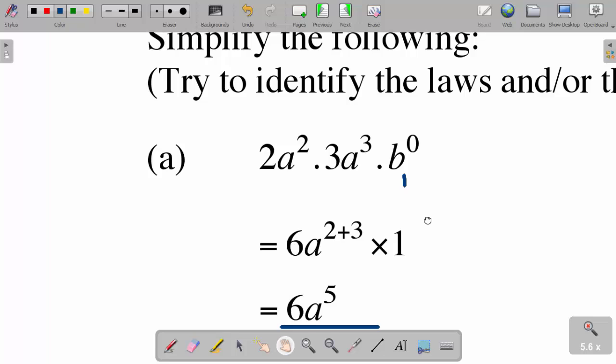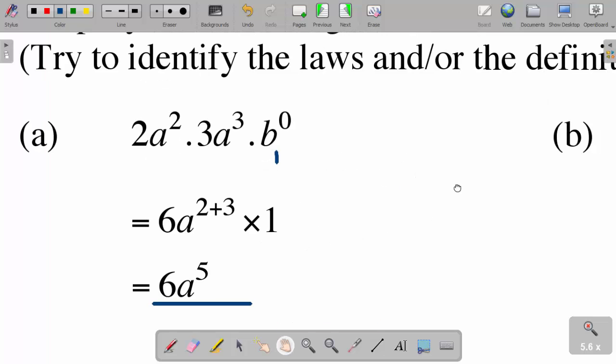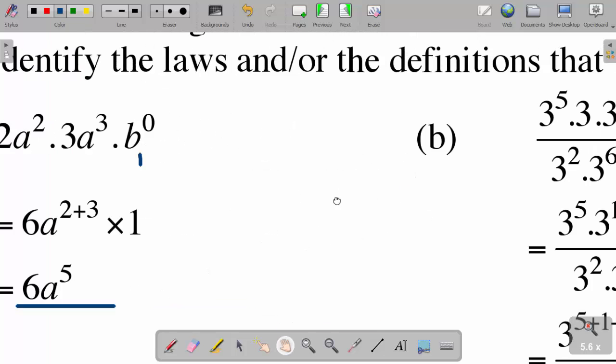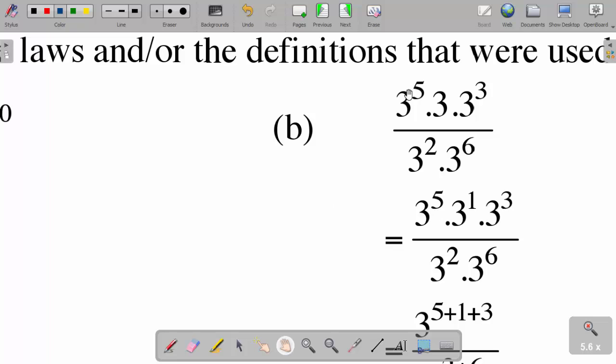Another example, example B. If I have 3 to the power 5 multiplied by 3 multiplied by 3 to the power 3, divided by 3 squared multiplied by 3 to the power 6, as you can see, I have the same base. Because there's nothing written on the second 3, it's the same as saying there is power 1.